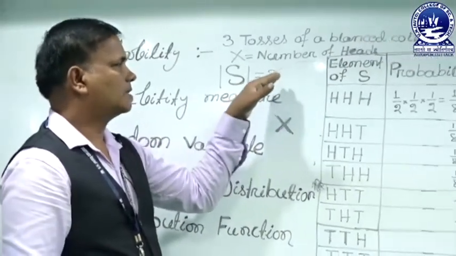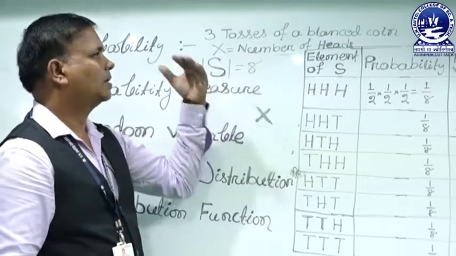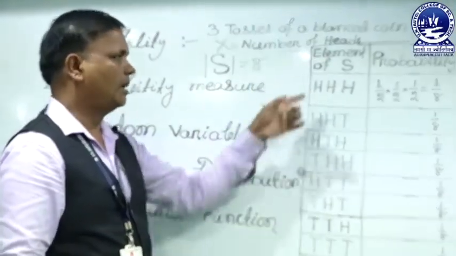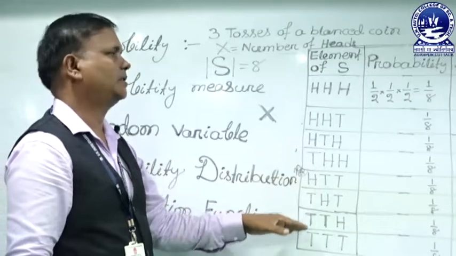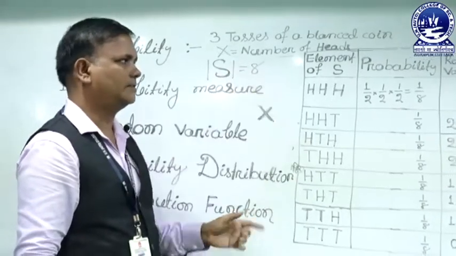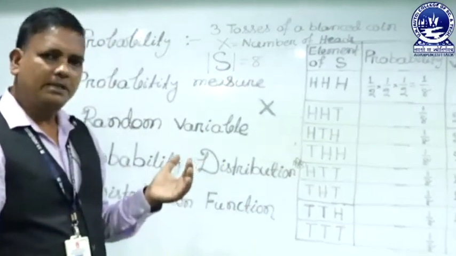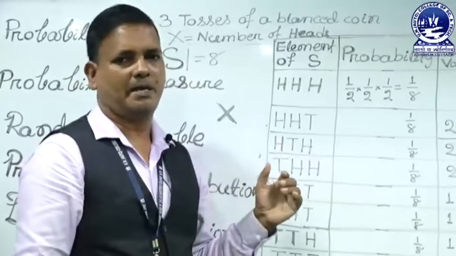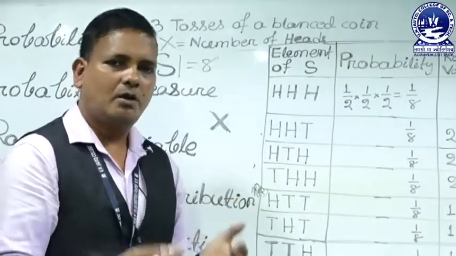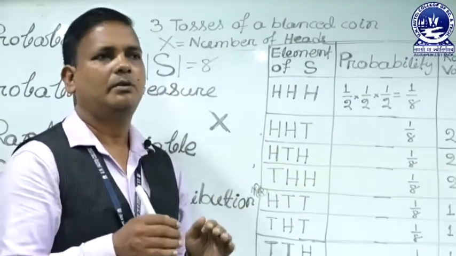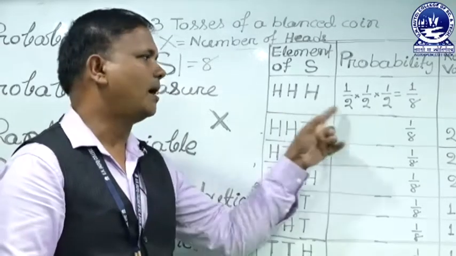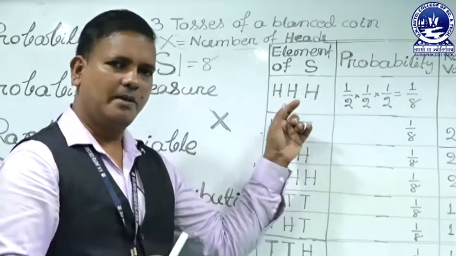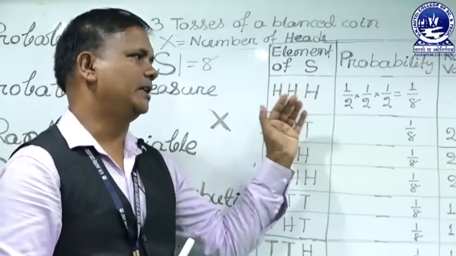If the sample space is 3 tosses of a balanced coin, the sample space has 8 elements, that means its size is 8. What is the probability of each elementary event? These 3 tosses are independent events. When we toss a coin, the probability of head is half. The second toss does not depend on the first toss, so it is independent.